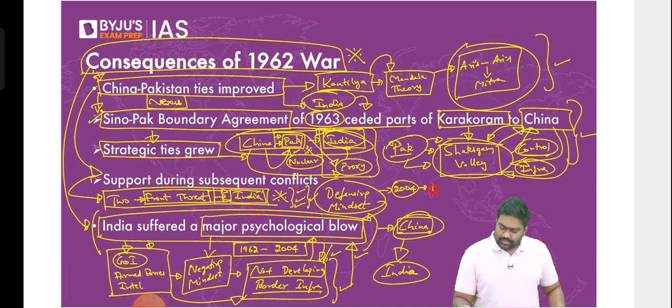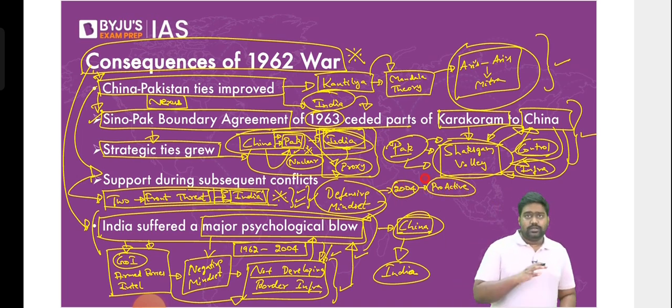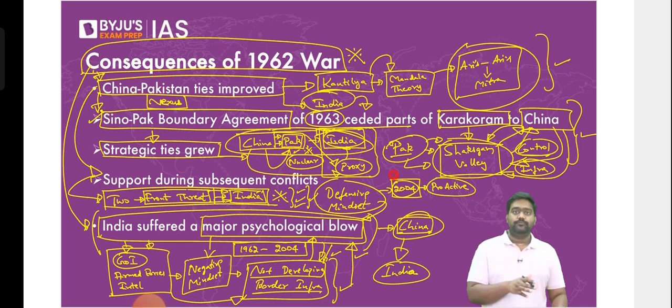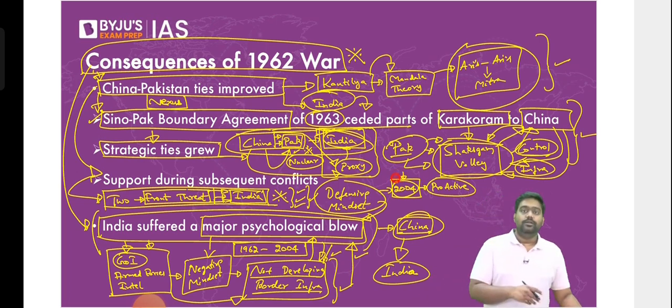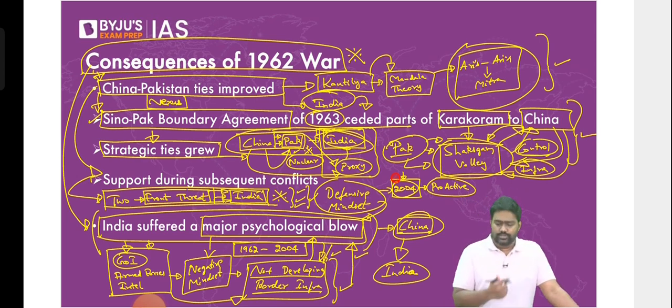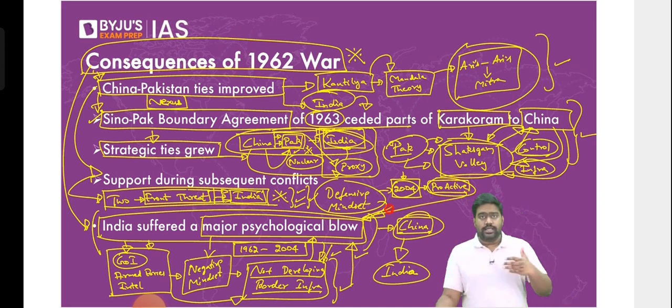From 2004 onwards, you see a proactive approach from India. You see a clear proactive approach starting from the Vajpayee administration. It actually began with the Vajpayee government. It was continued and built by the Manmohan Singh government. Now it has been taken forward by the Modi government. So the last three regimes in India, let's say from early 2000, have transformed this policy. Is that clear? So now we are more proactive when it comes to countering China. We no longer have the same defensive mindset.